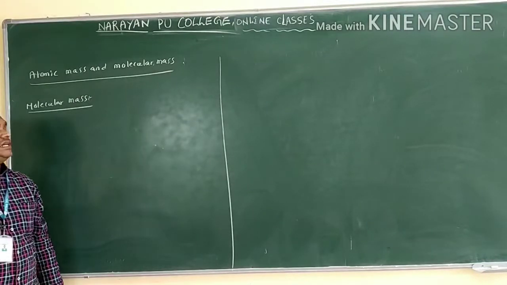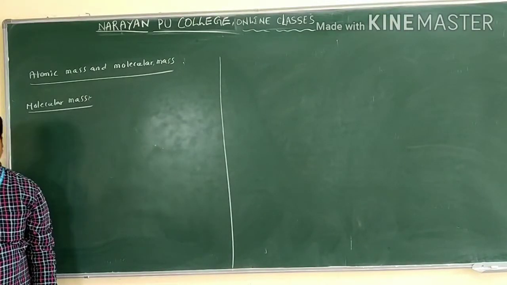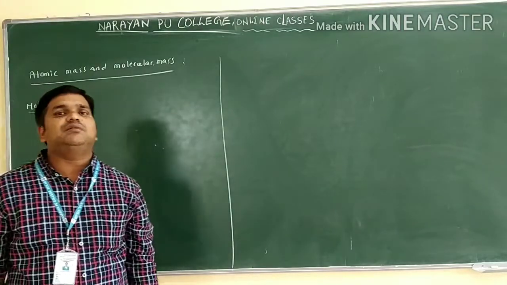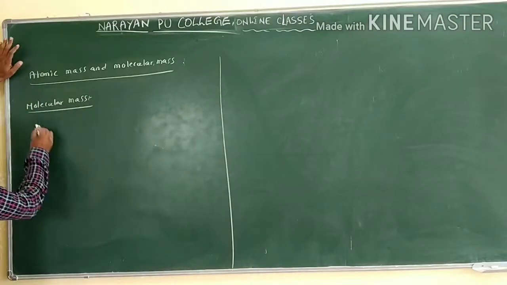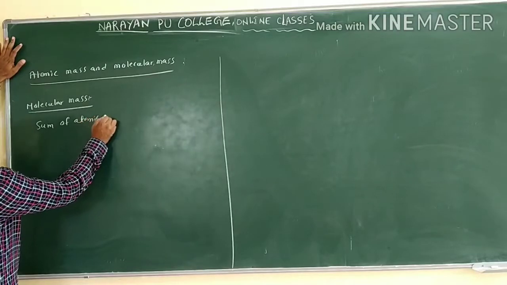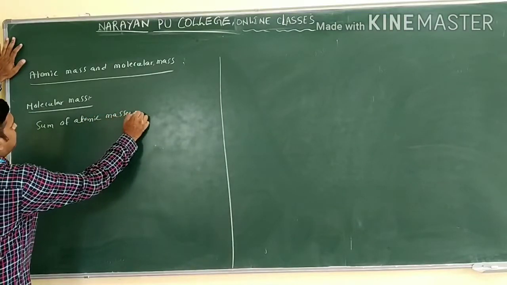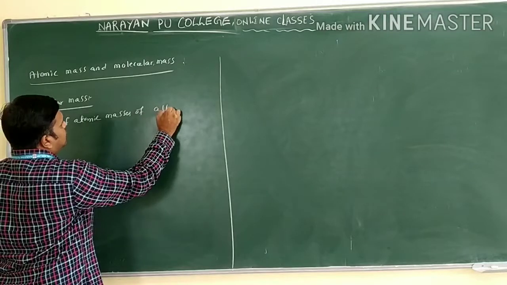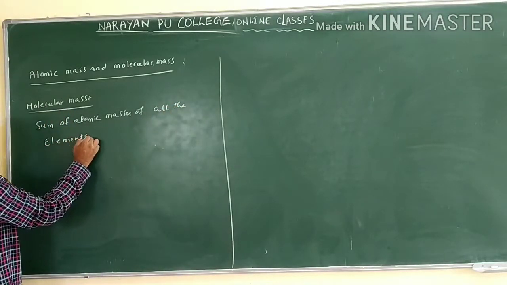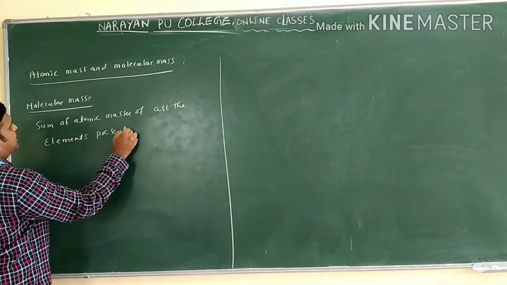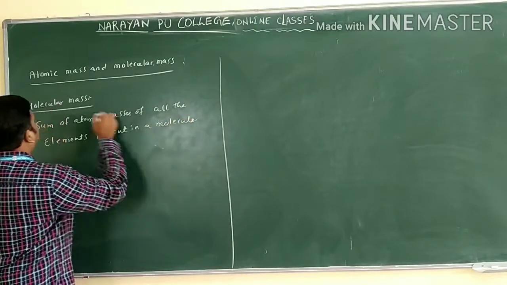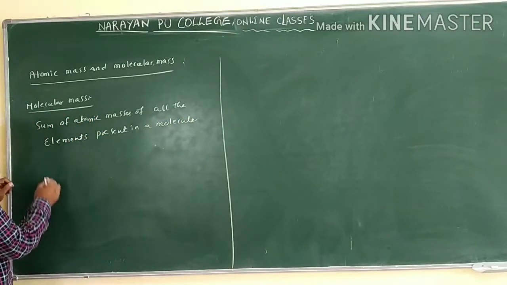What is the molecular mass? Molecular mass is the sum of atomic masses of all the elements present in a molecule. Sum of atomic masses of all the elements present in a molecule is called as what? Molecular mass only. Let us see one example.